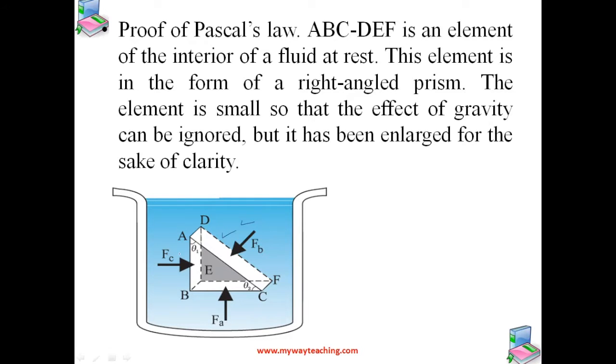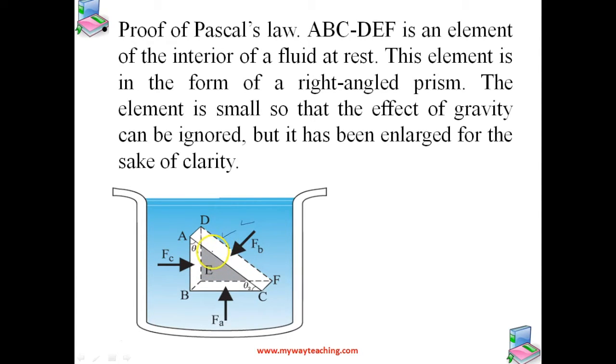In principle, this prismatic element is very small, so that every part of it can be considered at the same depth from the liquid surface, and therefore the effect of gravity is the same at all these points. See, here it's looking big, but actually the size of this prism will be very very small.